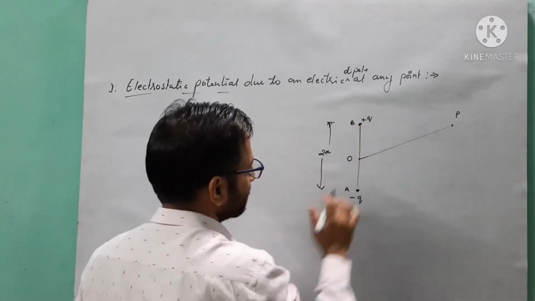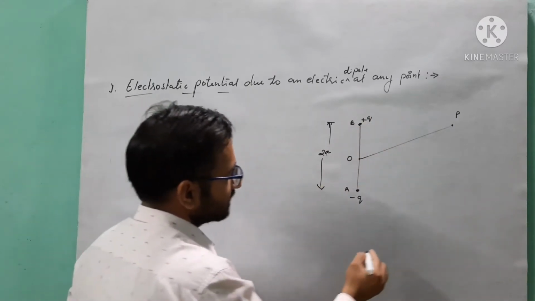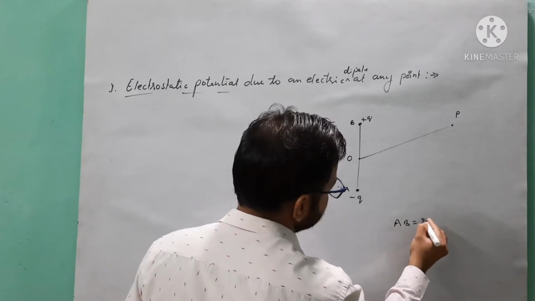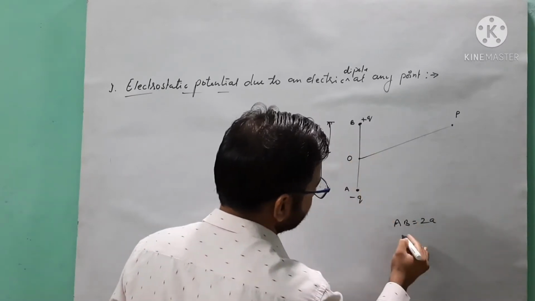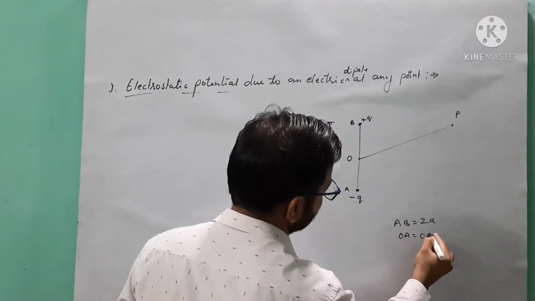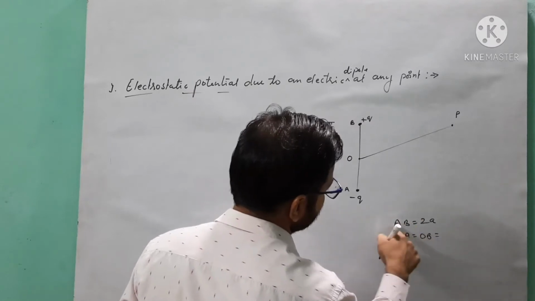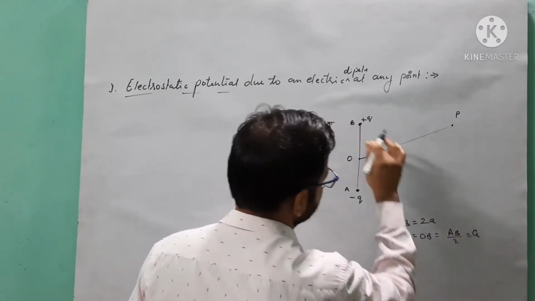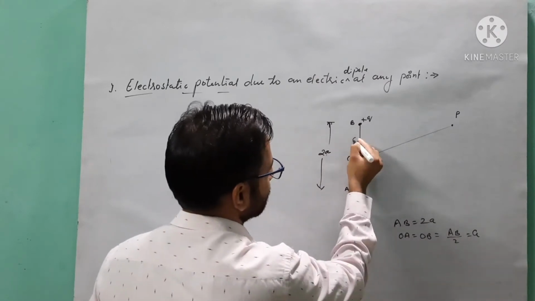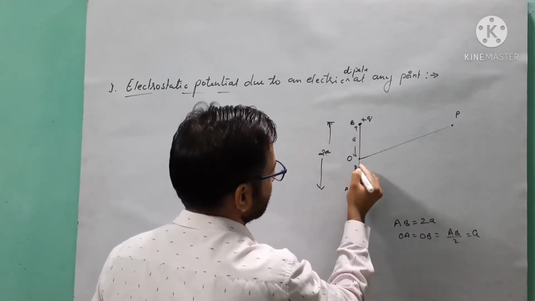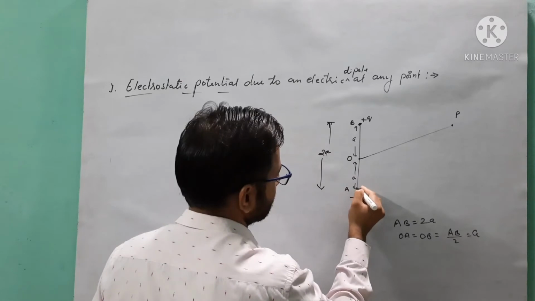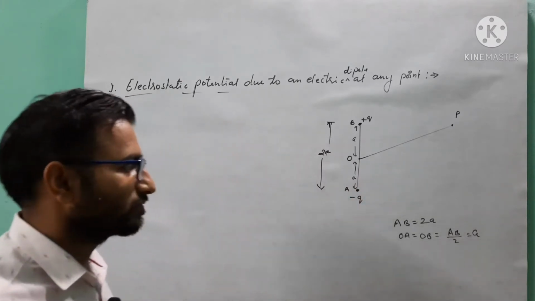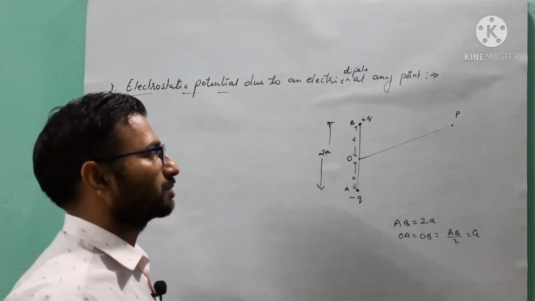As we know that AB is equal to 2a, from the diagram we can say OA is equal to OB, which is half of AB, equal to a. This is the distance of the charges from the center of the dipole.